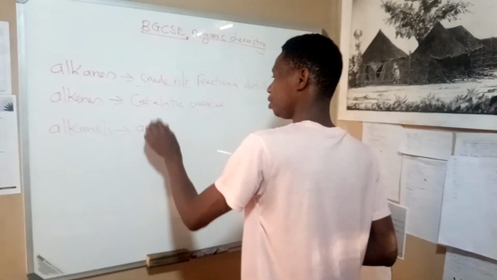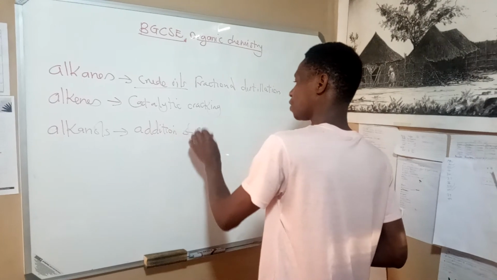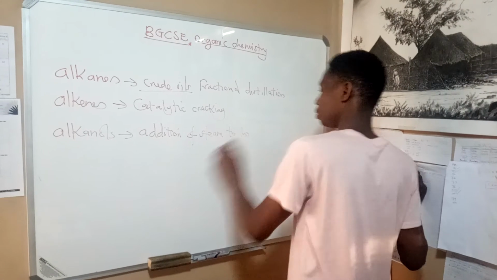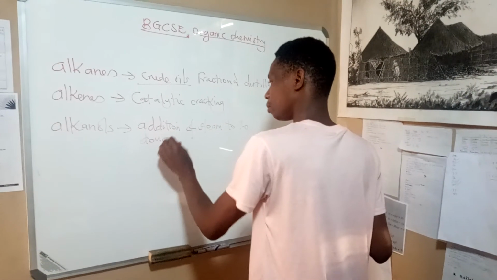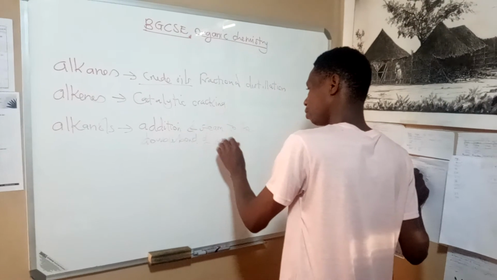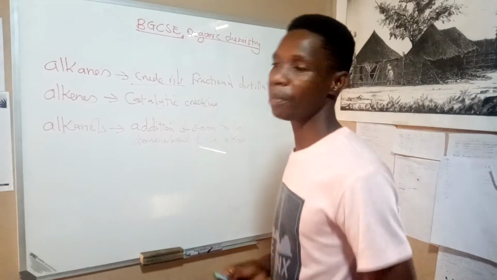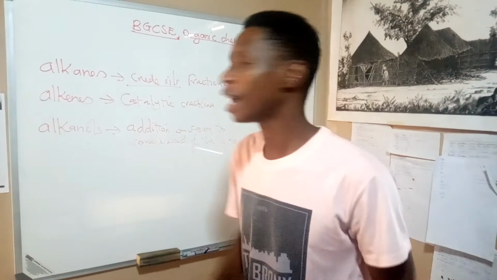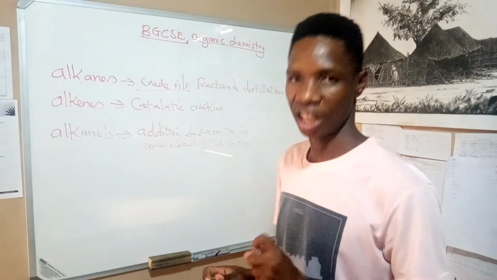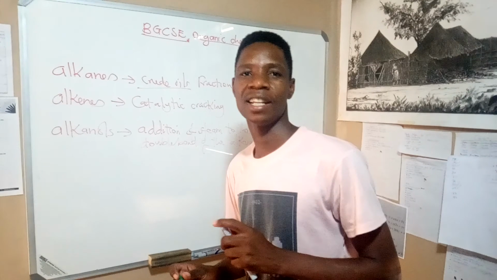By the addition of steam to the double bond of the alkene. Remember, in our previous lesson we said that alkenes undergo addition reactions simply because they are unsaturated